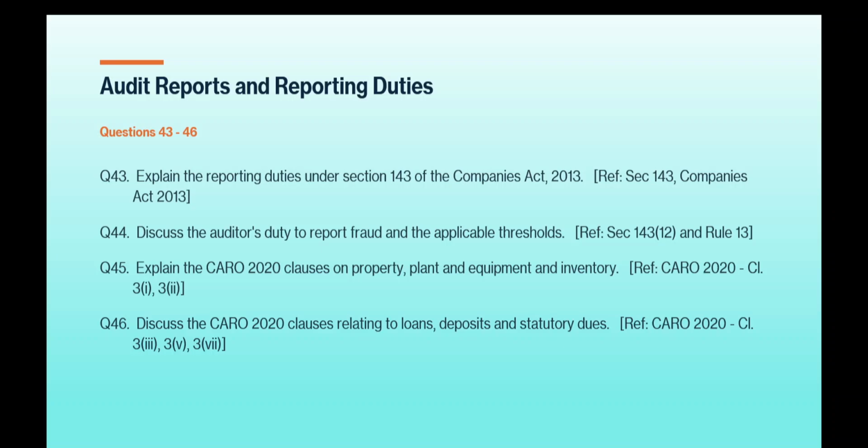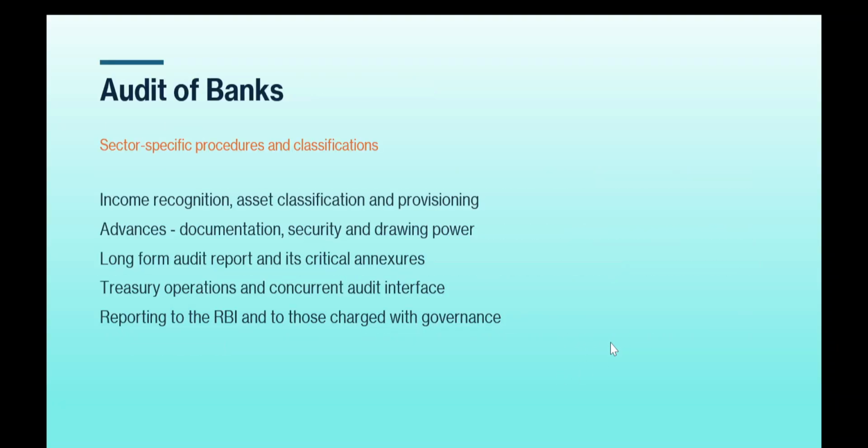Question number 45. Explain the CARO 2020 clause on property, plant and equipment and inventory. CARO 2020 clause 3.1 and clause 3.2. Question number 46. Discuss the CARO 2020 clause relating to loans, deposits, and statutory dues. Reference CARO 2020 clause 3, subclause 3, subclause 5, and subclause 7. These are the questions from audit reports and reporting duties.